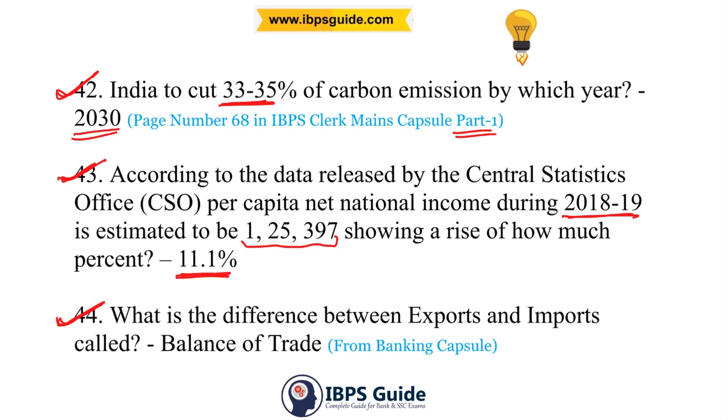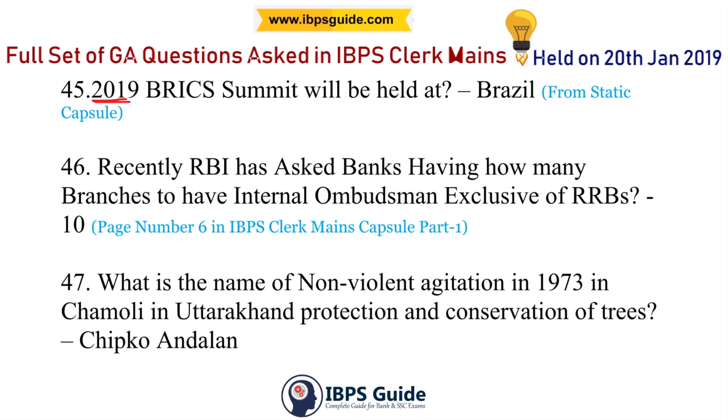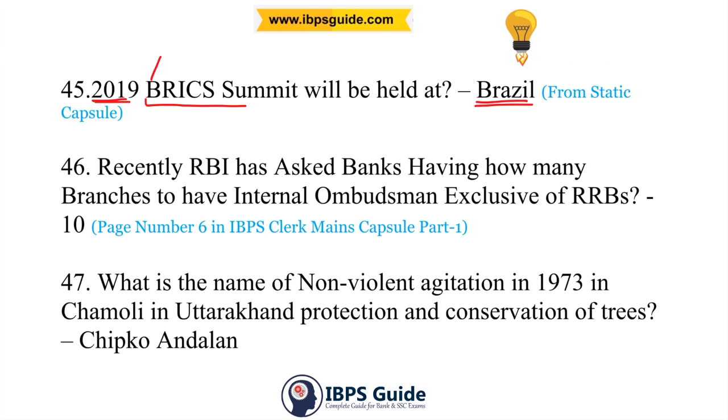44th question. What is the difference between exports and imports called? The difference between export and import is the balance of trade. 45th question. In 2019, the BRICS summit will be held at? The answer is Brazil. So Brazil, Russia, India, China and South Africa. The 2019 edition of this summit will be held in Brazil, and this is also from our static capsule.